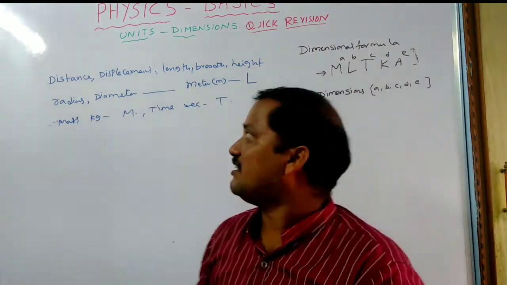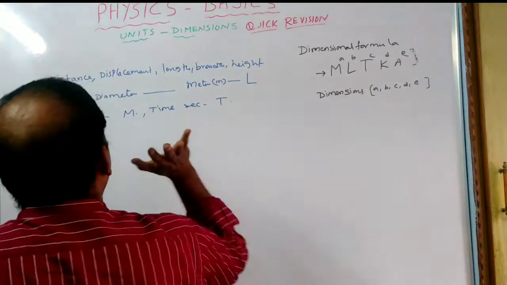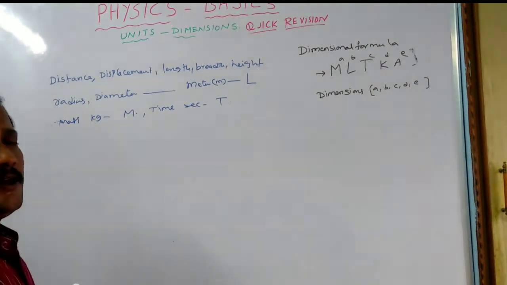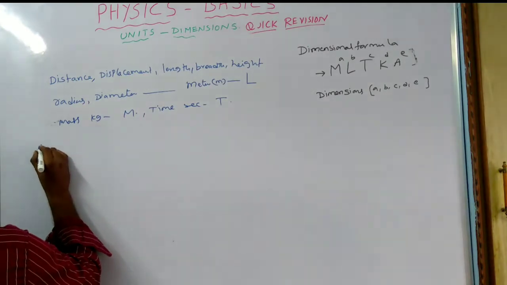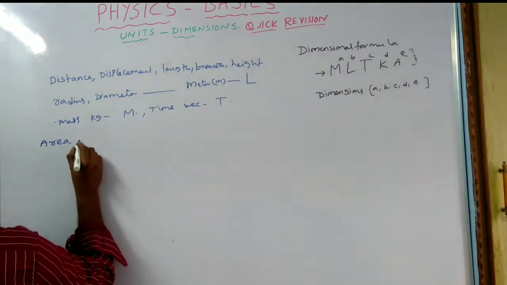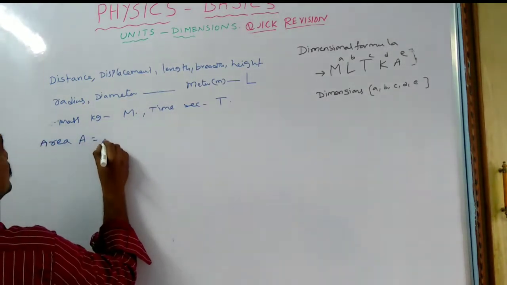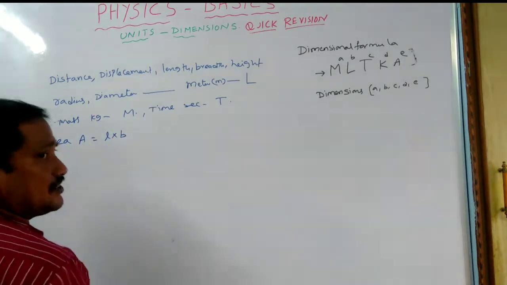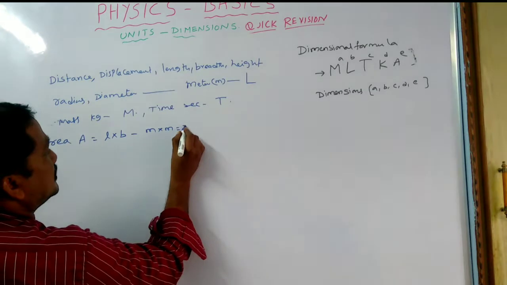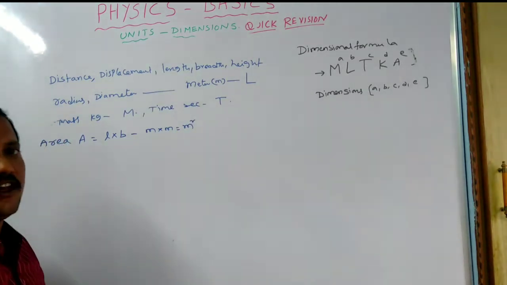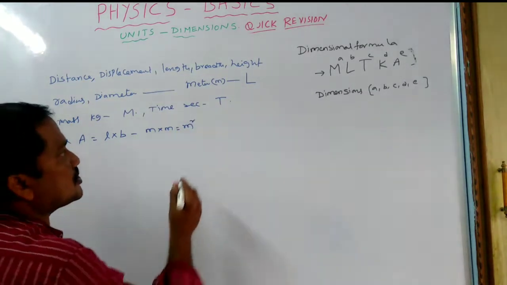In a similar manner, by using the fundamental things, you can derive things like area, for example. Area, capital A, is equal to length into breadth. So meter into meter, that is meter square, is the unit of area. What is the dimension formula?